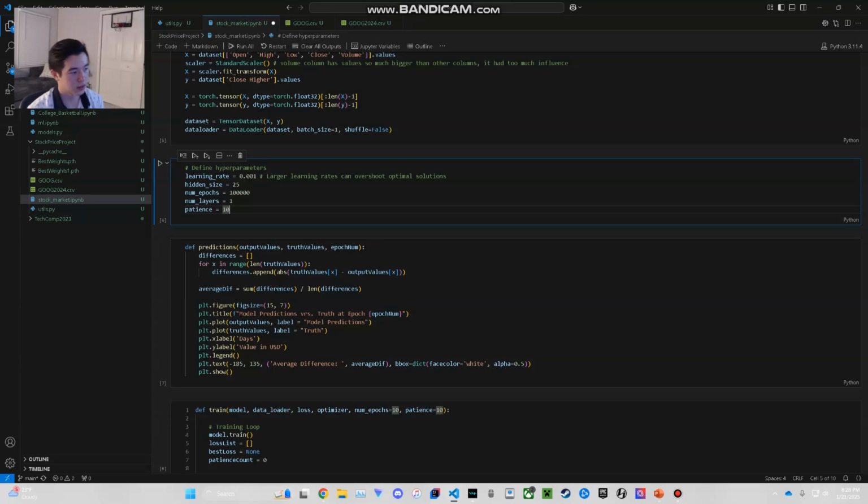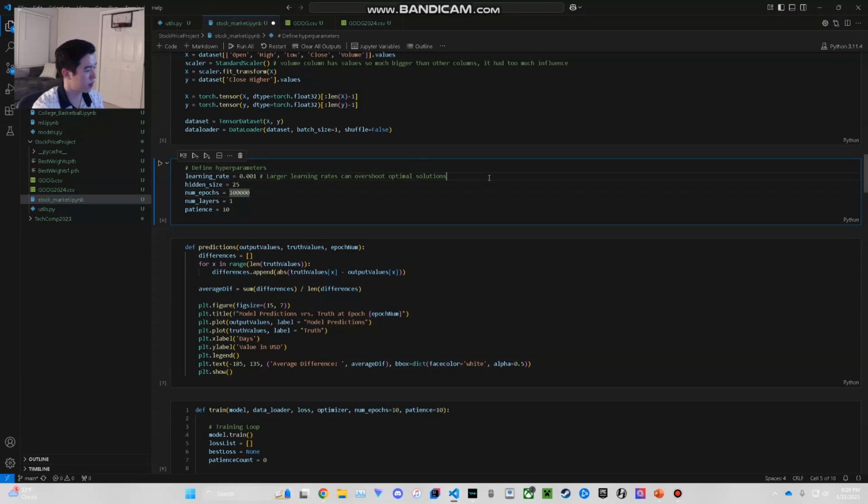The next hyperparameter is hidden size. Hidden size is how much information the model retains. Then you have the number of epochs, which is the number of times the model goes through the entire data set. The reason that is such a large number I will get to later. The number of layers is how many hidden layers there are at one time, so the more layers, the more complex the model is. And patience, I'll get to patience later.